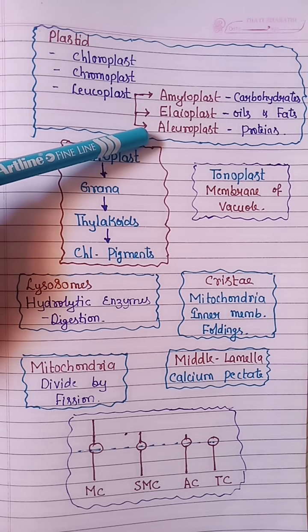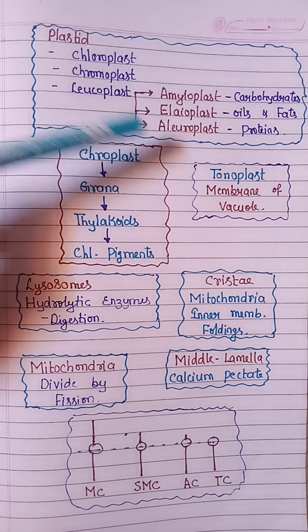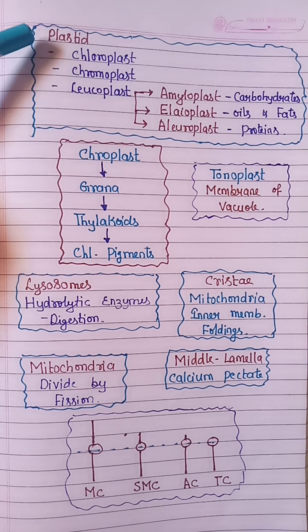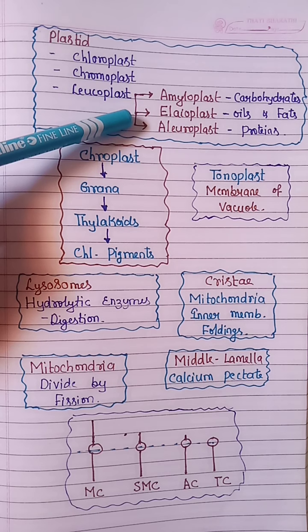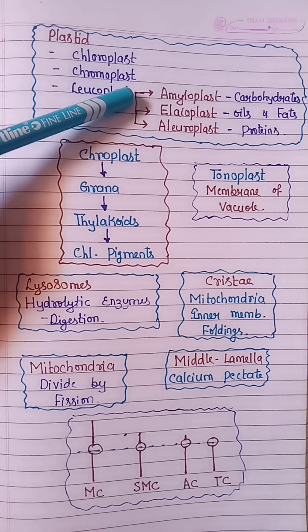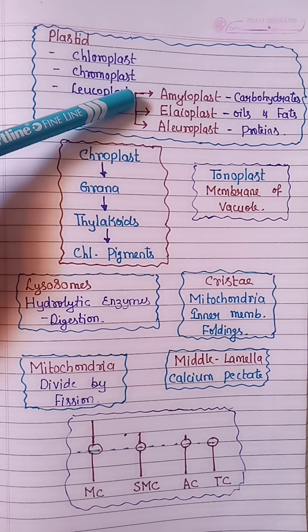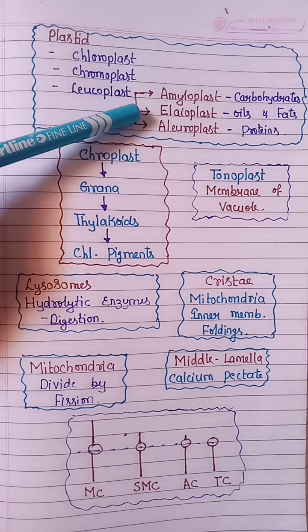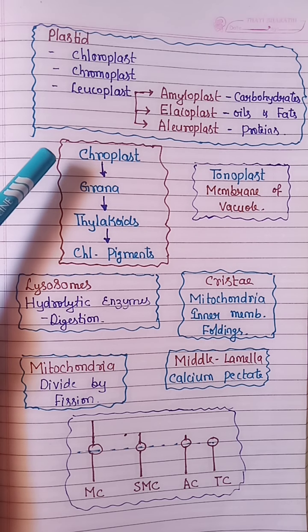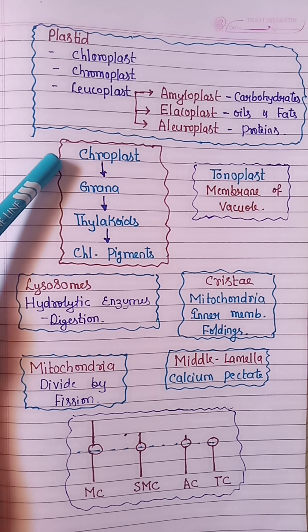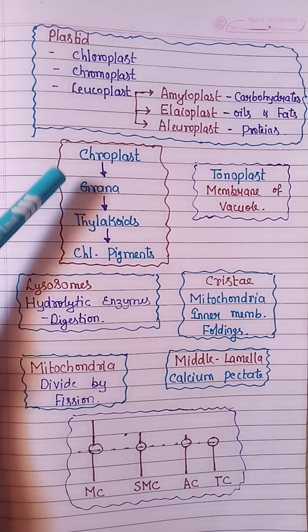And if it stores protein, aleuroplast. So leucoplast is of 3 types: amylo for starch, carbohydrate; elaio for oils; aleuro for proteins.